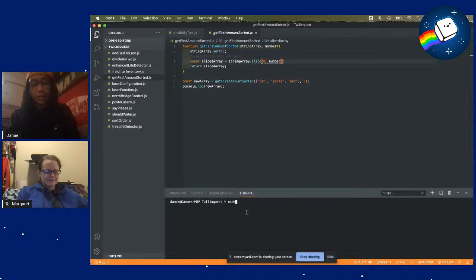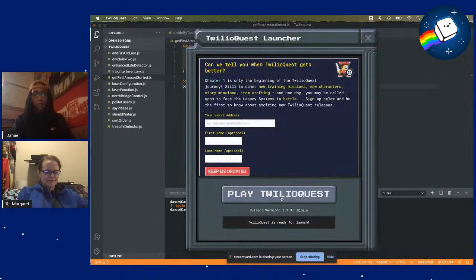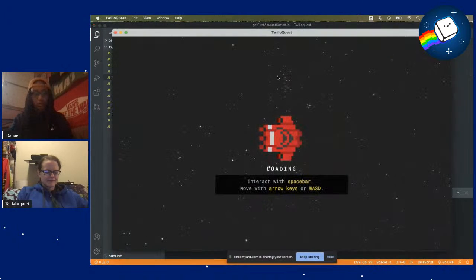But now when we run this, we get apple and bat, no problems now. So we figured that out, and we did this in Twilio Quest, so we got past that one. So let's see what our next one is.